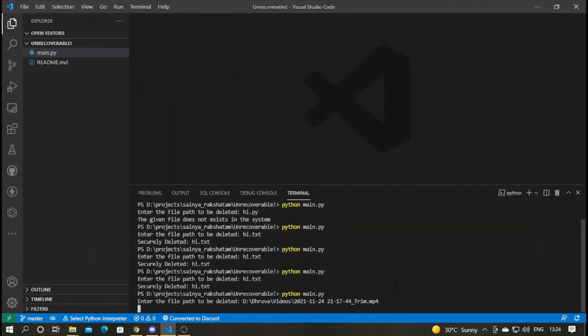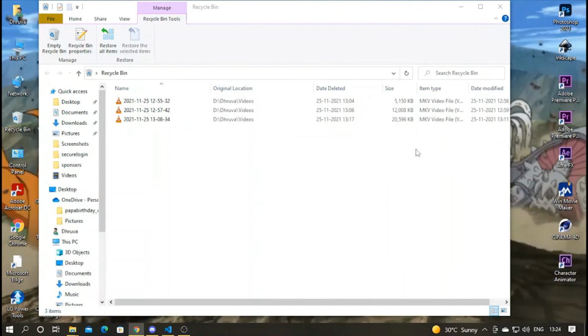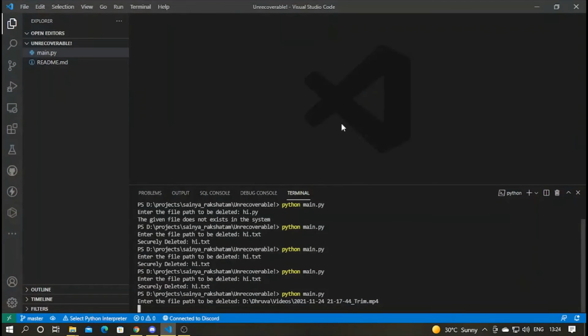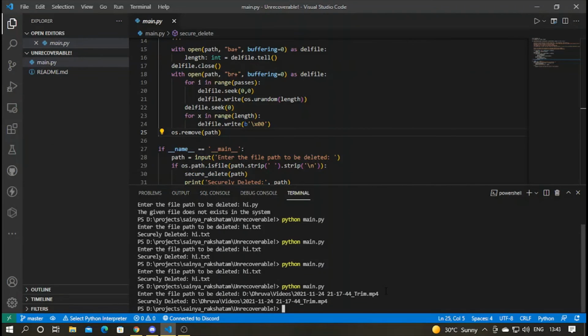It's actually taking a lot of time. I'll see, is there any shorter file for this? I'll just check it. It's not responding for a second. Nah, no need. It actually depends upon your processor, what kind of processor you are using. So finally the file is deleted. It really took a long time.